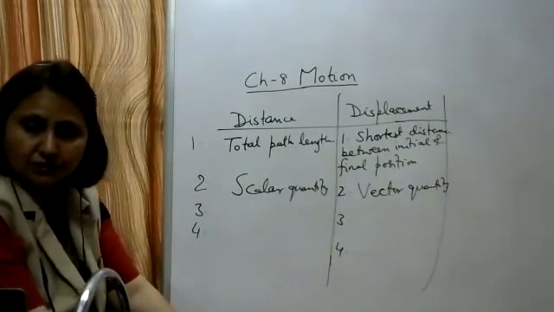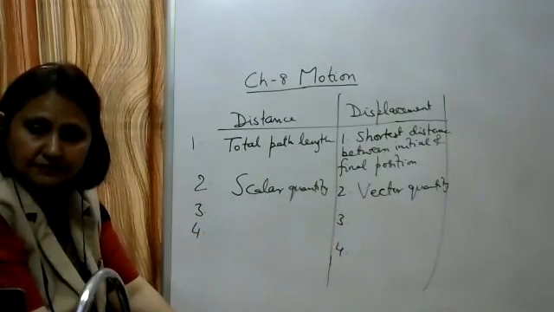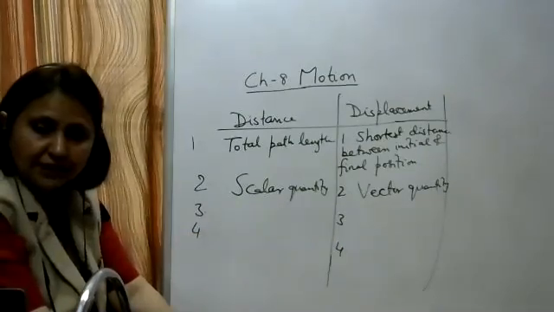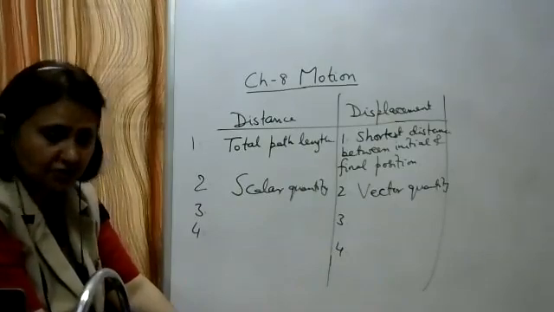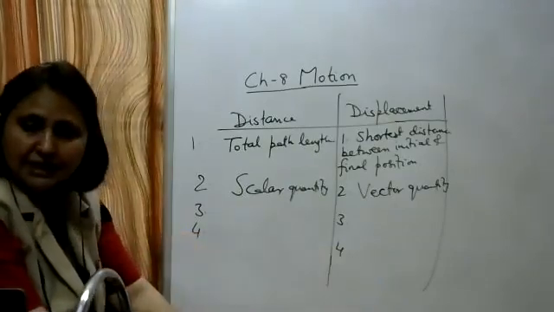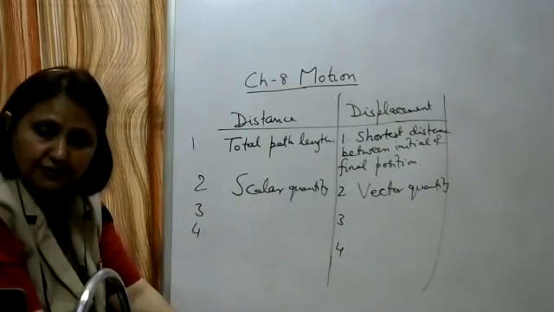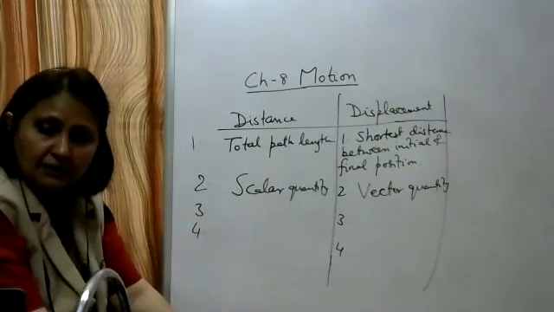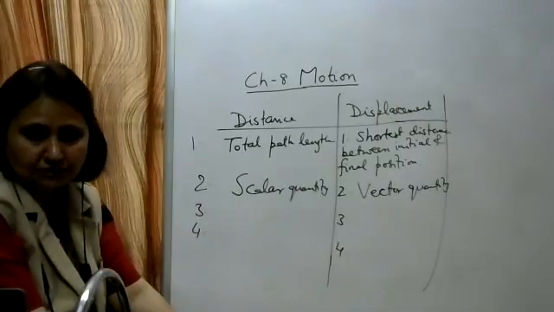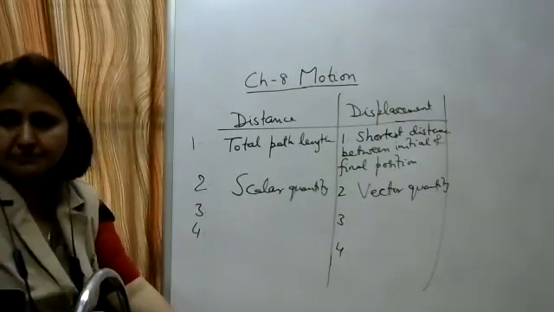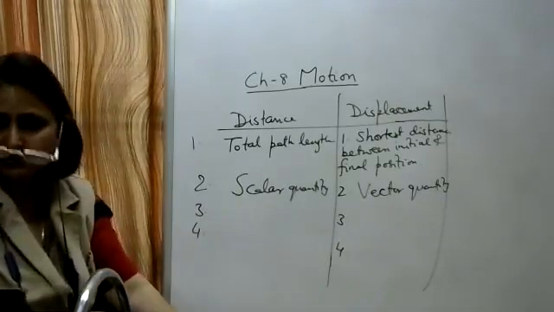When can it be equal to 0? If the particle returns back to its initial position. So displacement can be equal to 0 if the particle reaches back to its initial position.